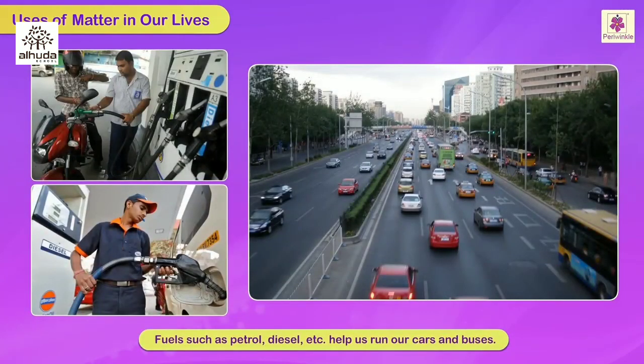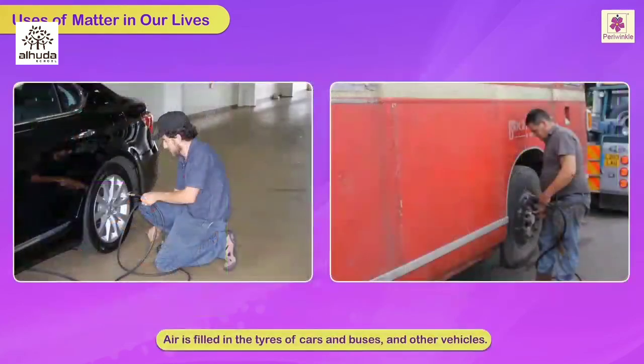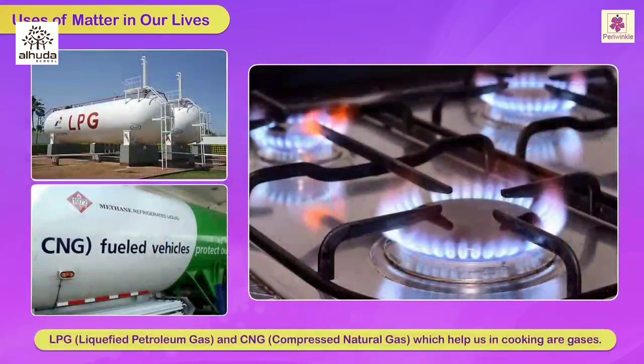Fuels such as petrol, diesel, etc. help us run our cars and buses. Air is filled in the tires of cars and buses and other vehicles. LPG, liquefied petroleum gas, and CNG, compressed natural gas, which help us in cooking, are gases.